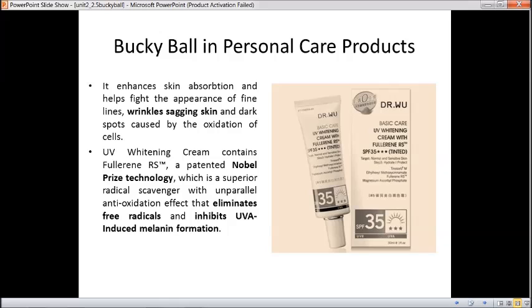So UV whitening creams containing fullerene, which is a patented Nobel Prize technology, are a superior radical scavenger with an unparalleled antioxidation effect, which eliminates free radicals and inhibits UVA induced melanin formation. So buckyballs find so many applications. This is the major application, which is highly patented. So that's all about buckyballs. We will see the next type in the next slide.